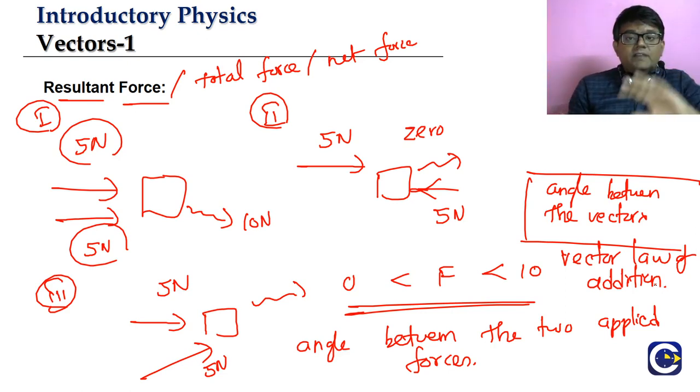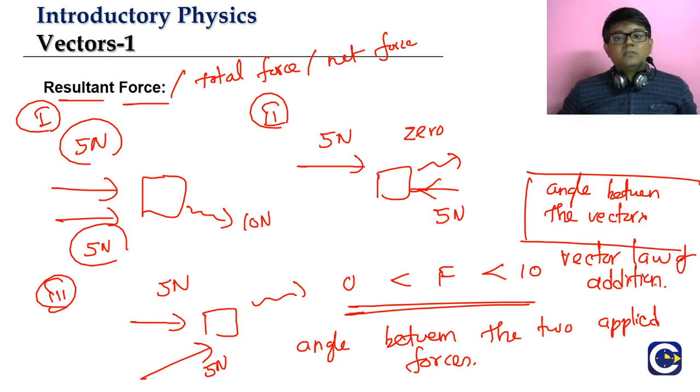When we did it with mass, a simple 2 plus 3 gives 5. In the case of force, it will not be like that. We will have the resultant value depending upon the angle between the two forces. So what is this concept called? Vector law of addition.